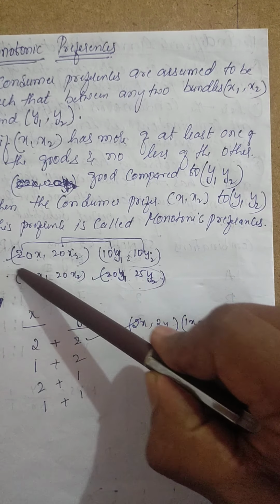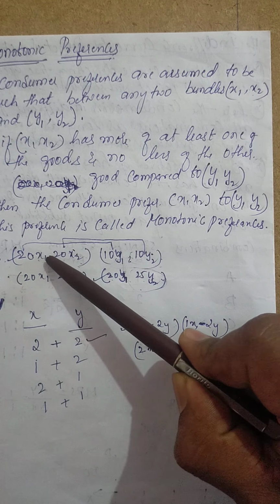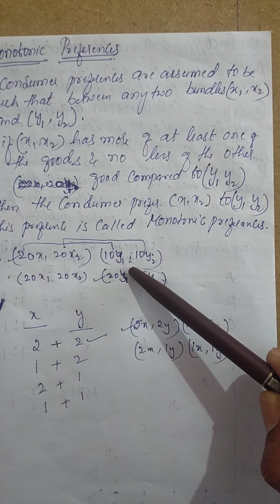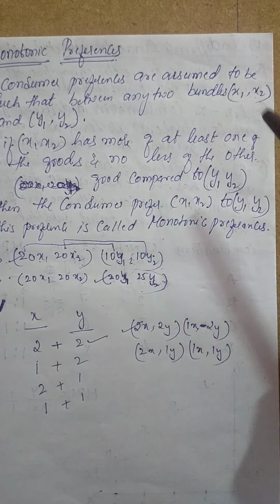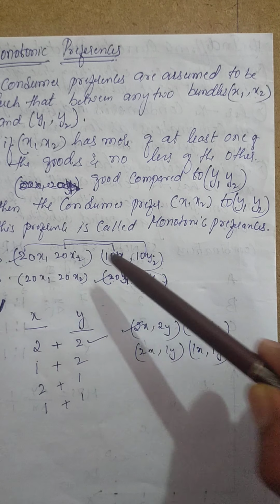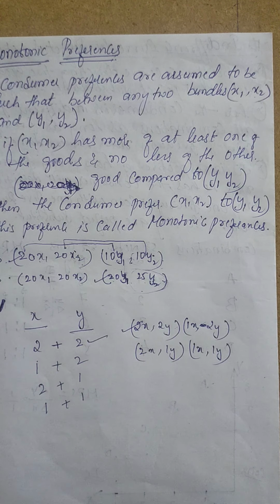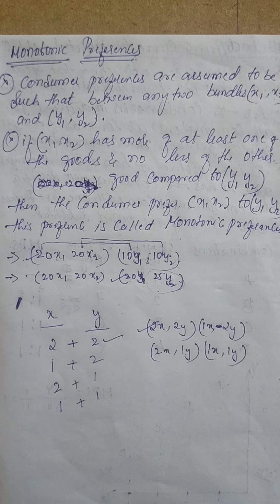That means preference will be given for this, not for this. Since between the two bundles at least one of the goods is more, here not one, both are more. That means this preference we call monotonic preferences.